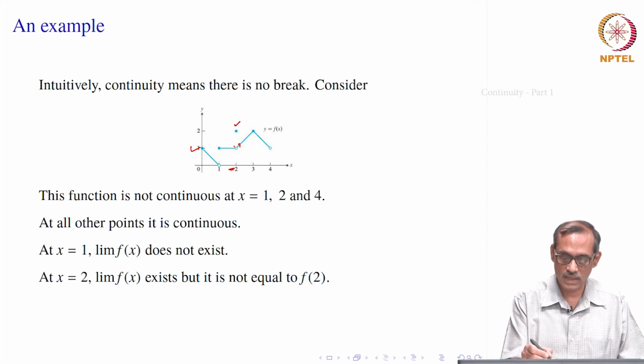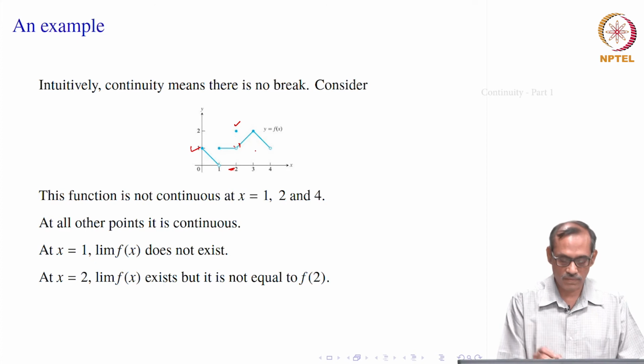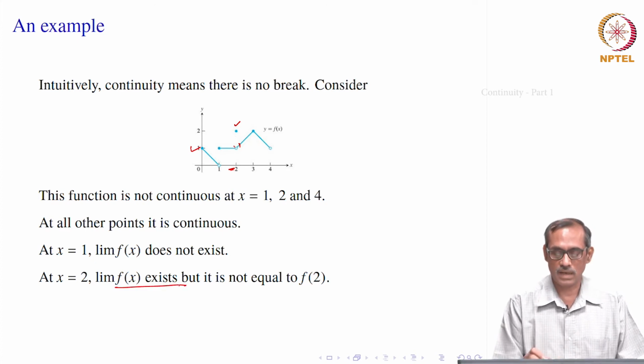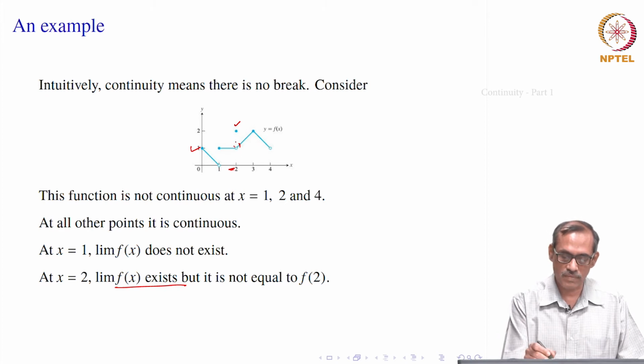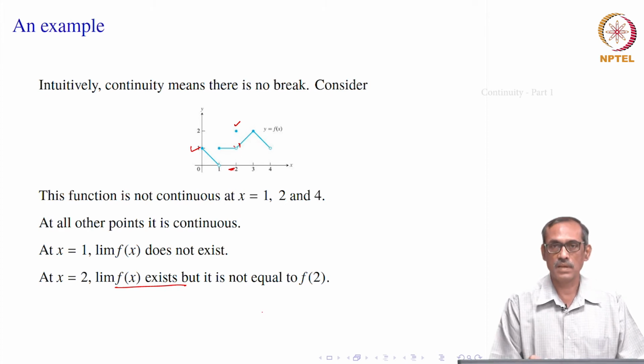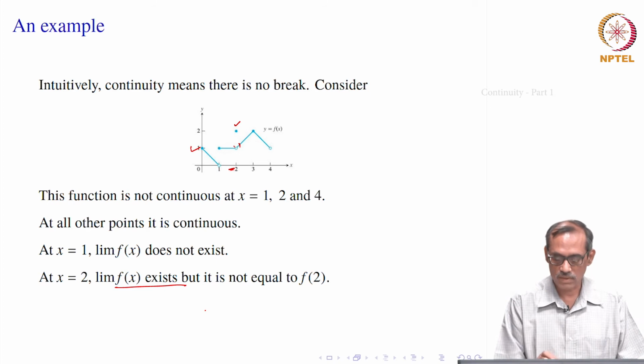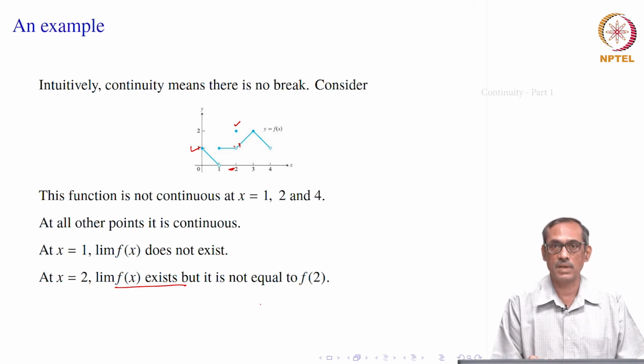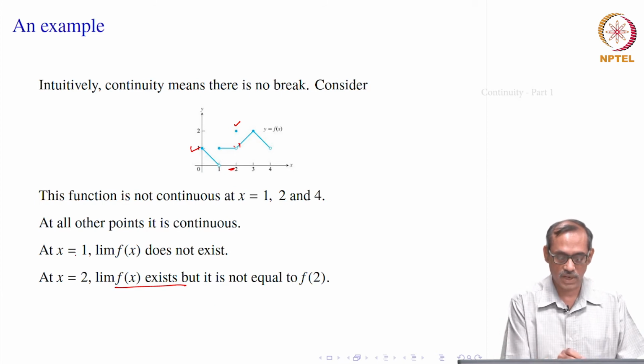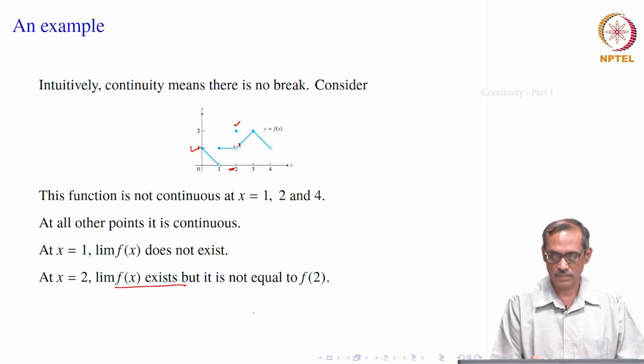When it is right side, it also remains near 1. So, the limit of f x exists and it is equal to 1, whereas the functional value f of 2 is equal to 2. So, that means the limit exists, but it is not equal to the functional value f of 2. That is of different kind from the earlier, which is at x equal to 1.